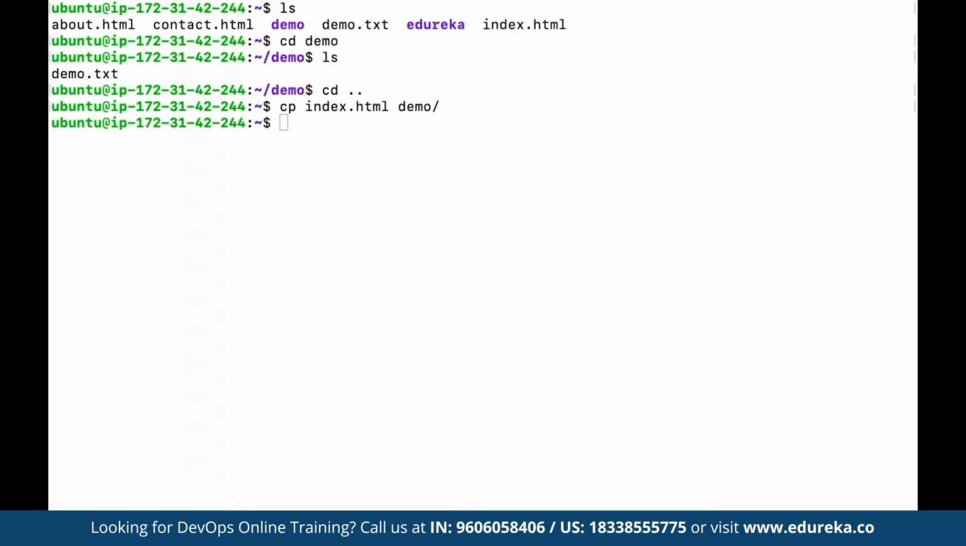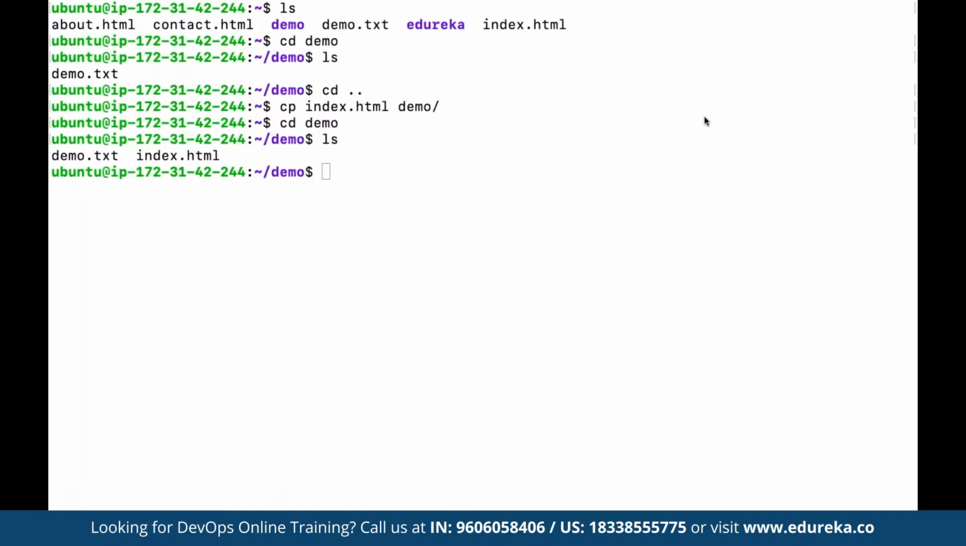So now if we navigate to the demo folder again and use ls, we can see index.html is also available under demo, as it has been successfully copied by using the cp command. All right.